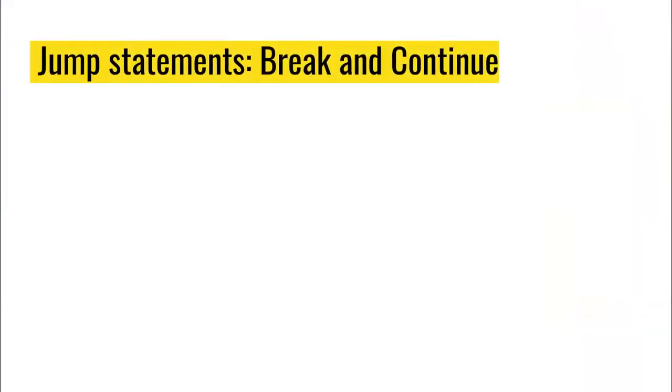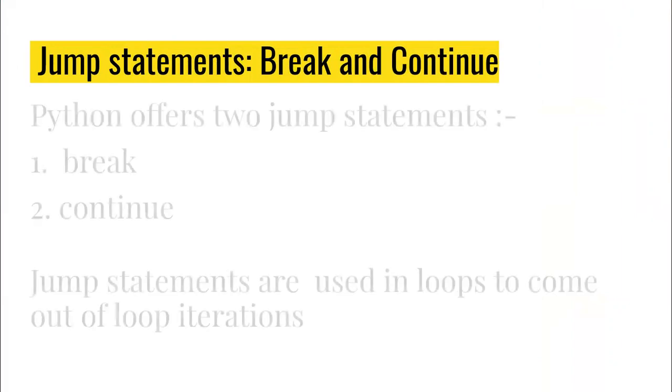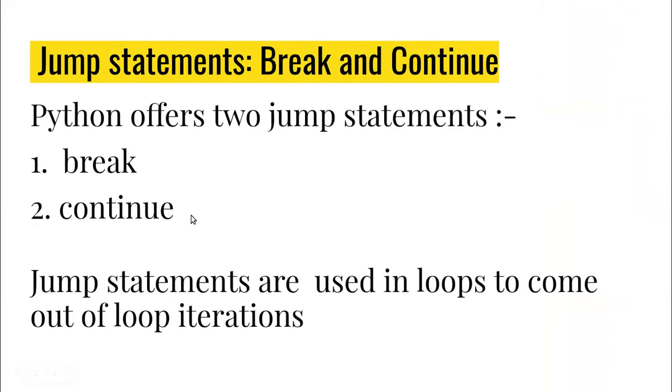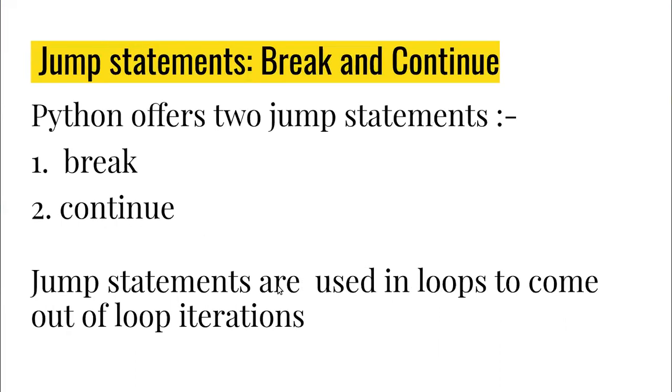So, jump statements are basically of two types, break and continue. Jump statements are used in loops to come out of the loop iterations. These two, break and continue, are the two jump statements which we can use in Python, and each has a different usage. But both are used with loops. You can use the break statement either with a while loop or with a for loop. Similarly, we can use the continue statement with both while and for loops.